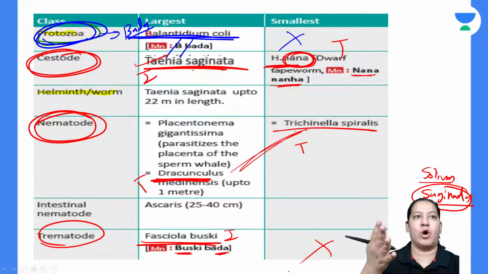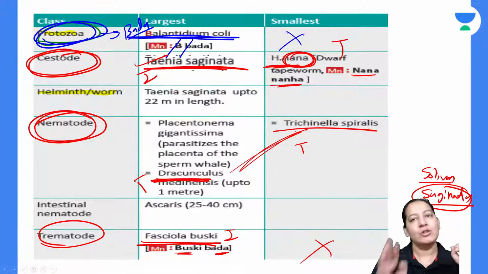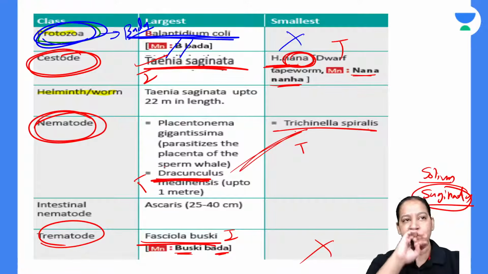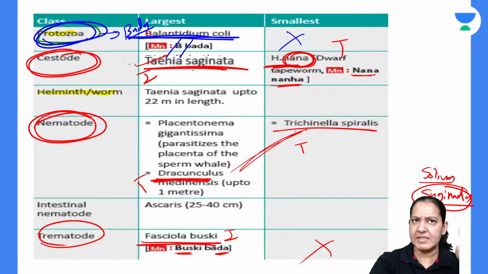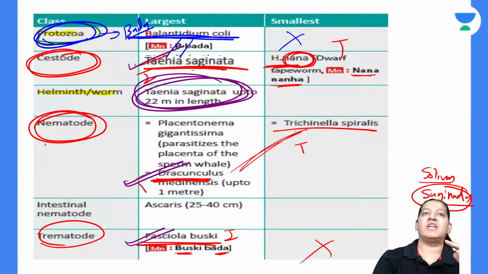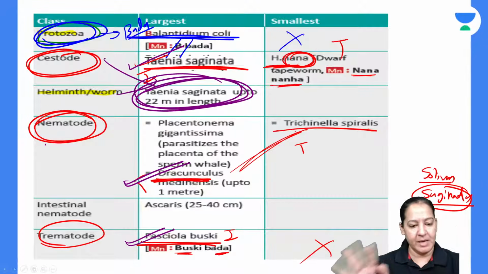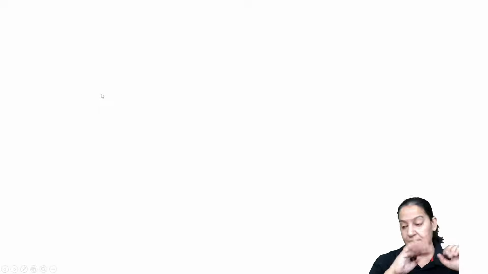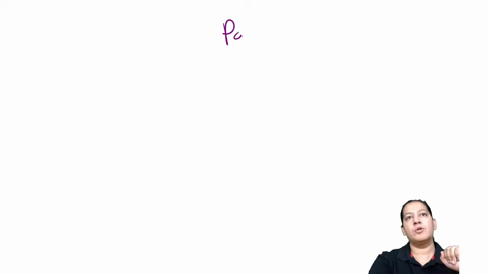Now tell me overall, among helminths, who is the largest? There are three largest. Among the cestodes, it is Taenia saginata. Among the nematodes, it is Dracunculus. And among the trematodes, it is Fasciolopsis buski. So among the three, the overall largest is Taenia saginata, which is a cestode. I'm trying to simplify it. It's difficult for me also, but I will try hard.